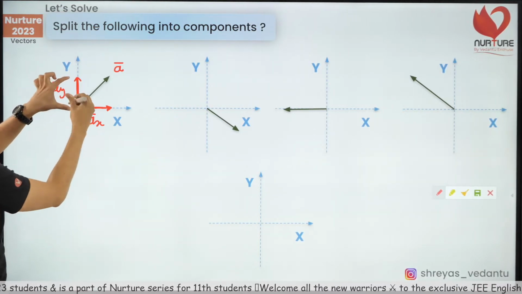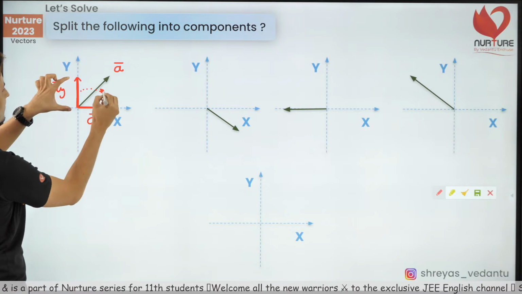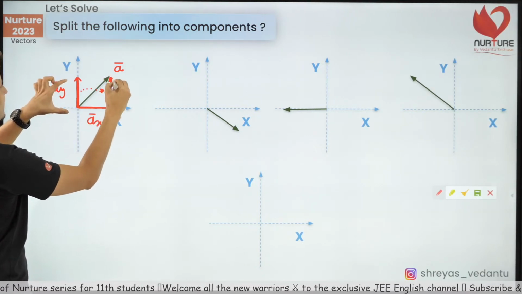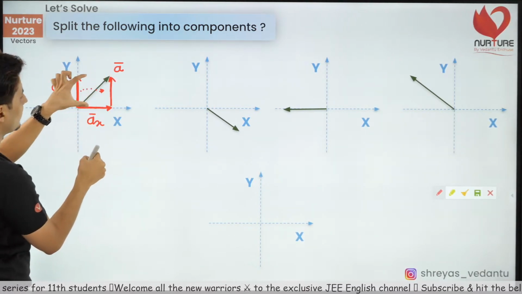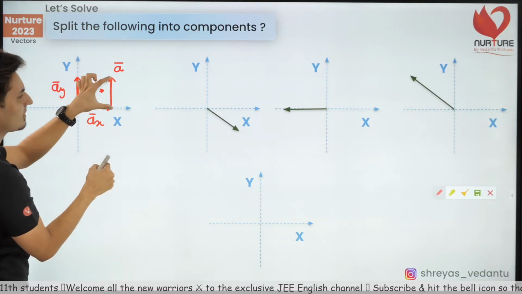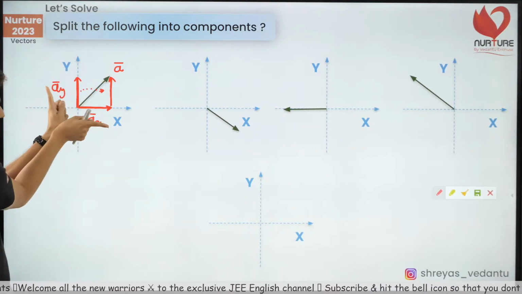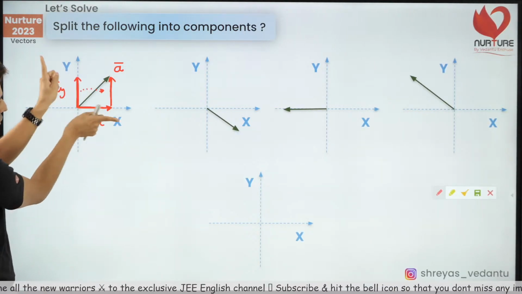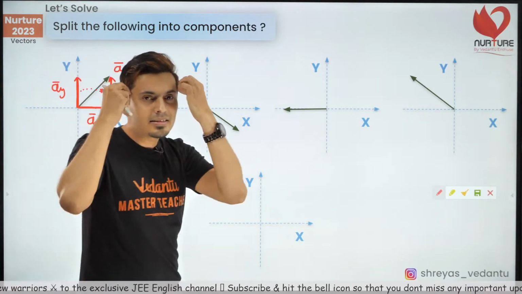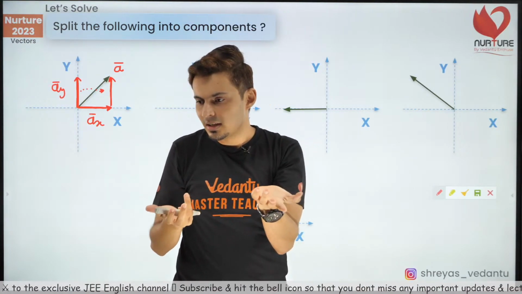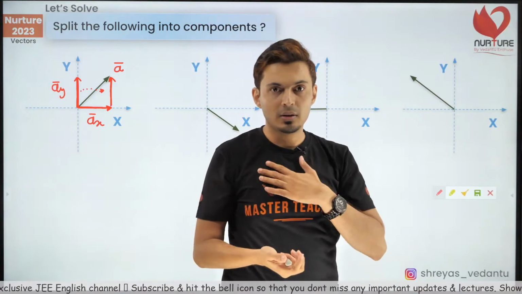You can take this vector over here also and it will be one and the same thing. You can just shift or slide this vector over here, it doesn't matter. So you have split or broken this vector into two new vectors. It's very easy to visualize it. We don't have 4D vectors in JEE.